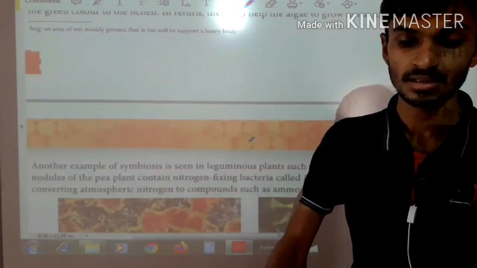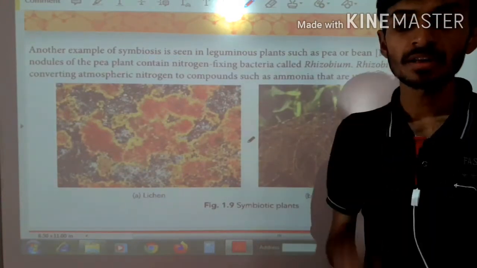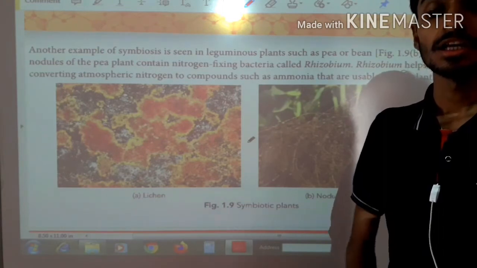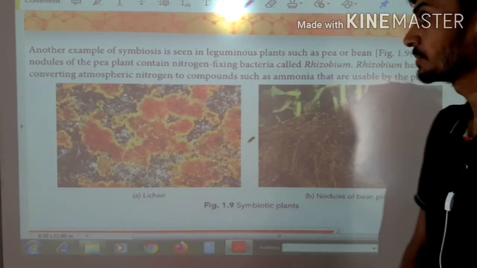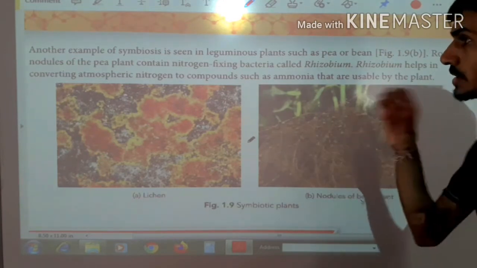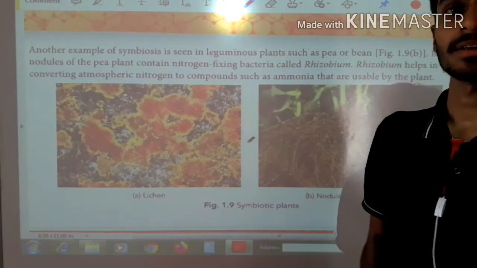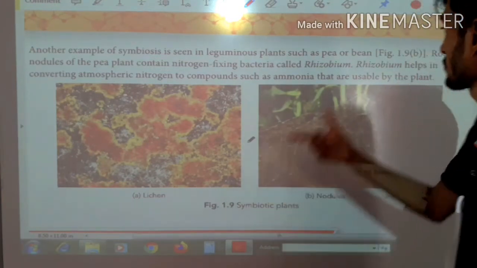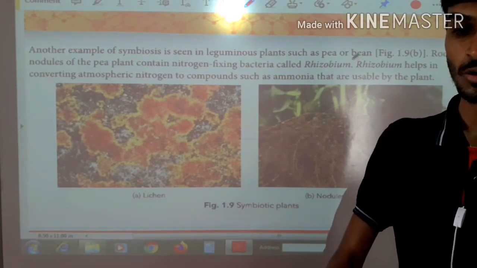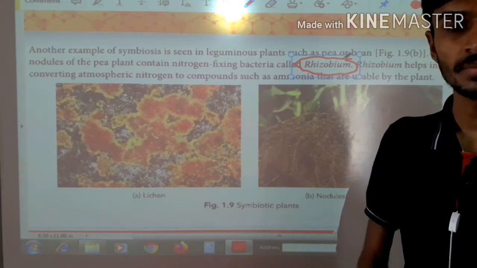Now let's discuss the second one. Guys, we have another example of symbiosis. It is in leguminous plants, such as the pea plant. What happens in the pea plant or bean plant is that there is one bacteria called rhizobium bacteria. This rhizobium bacteria is called the nitrogen fixing bacteria. Why is it called nitrogen fixing bacteria?